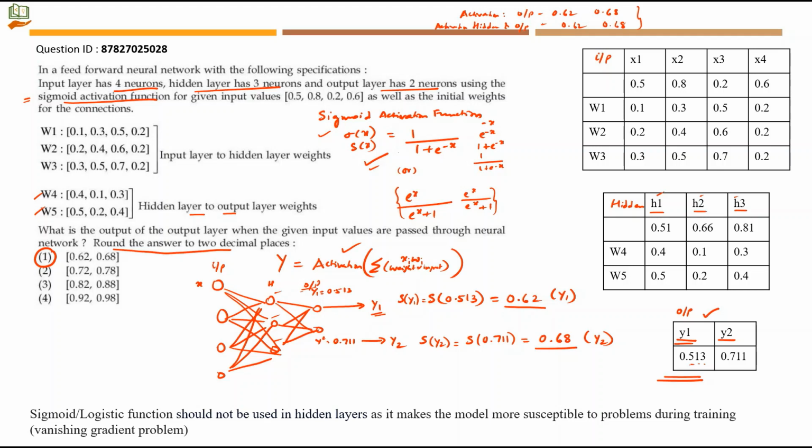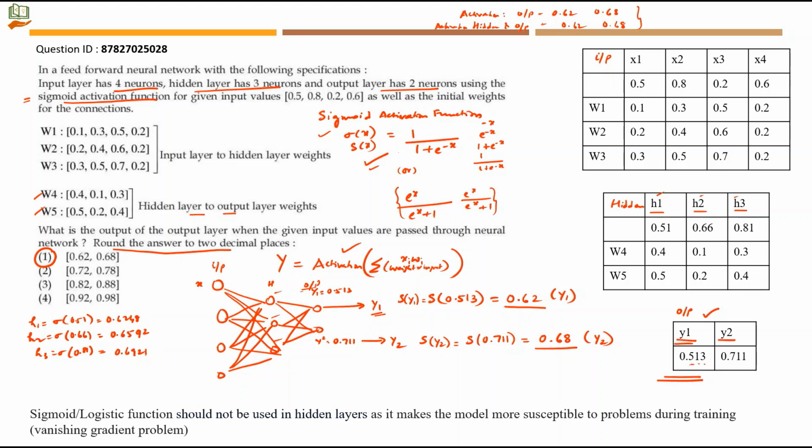This is just for your reference. H1, when I apply sigmoid function on 0.51, I'll get a value of 0.6248. For H2, when I apply sigmoid for 0.66, I get a value of 0.6592. And for H3, when I apply it on 0.81, I get a value of 0.6921.